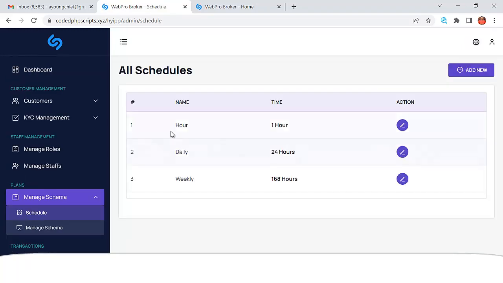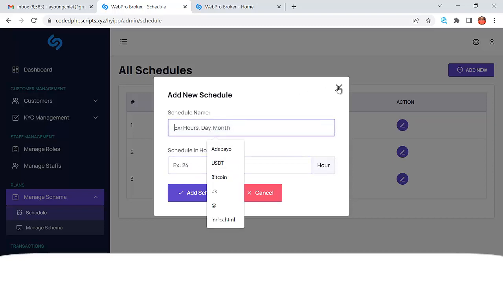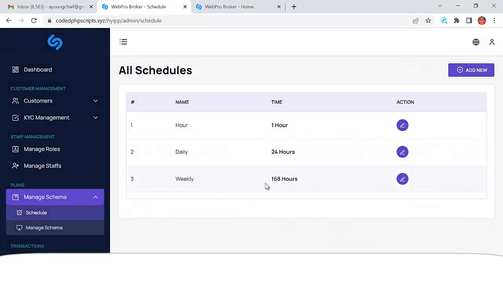So this is the schedule where you set it per hour, daily, and weekly. You can also go ahead and set it to be yearly. You have to calculate how many hours make a year, or how many hours make a month, and you can set it like that. You see that 168 hours make weekly, 24 hours make daily, 1 hour makes 1 hour. So you can calculate how many hours make a month, and how many hours make a year, and add them.